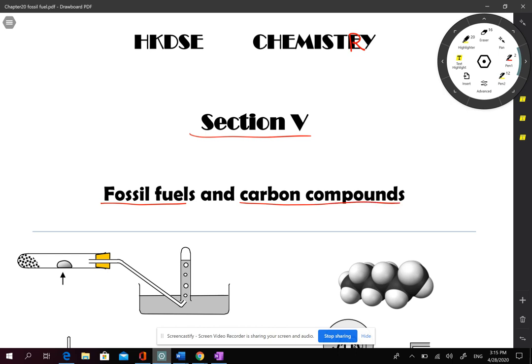Still remember, I have told you that we have so many different kinds of compounds. So the chemistry syllabus will divide the different kinds of compounds into four categories. We have already learned the first category, which is metals, because they are the most important elements. Out of more than 100 elements, there are several tens of kinds of metals. And the second category is acids and alkalis. We have already learned it.